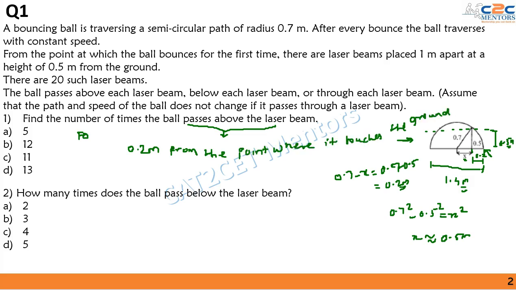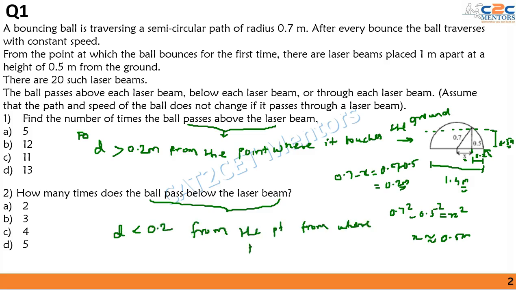Now for the ball to pass below the laser beam, the distance should be less than 0.2 meters from the point where the ball touches the ground.